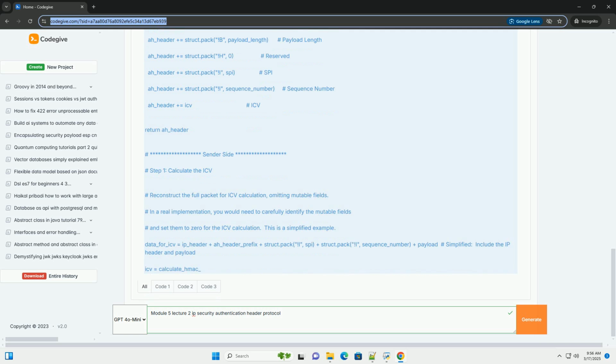9. Conclusion. The authentication header, AH, provides a mechanism for strong authentication and data integrity in IPsec. While it does not offer confidentiality, it can be a useful option in specific scenarios where authentication and integrity are the primary security requirements.